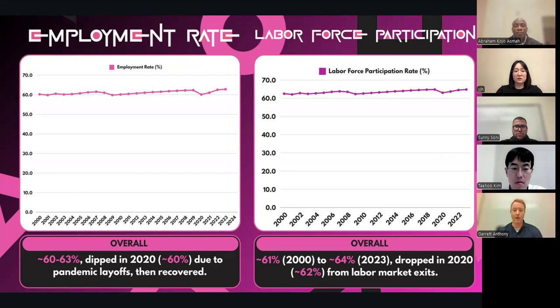There was an approximately 3% dip in 2020 due to COVID-19 in the employment rate, with a roughly 2% dip in labor force participation. These are largely the same in the macro setting, but it does show that of those who did lose their jobs, there wasn't as great a change in those seeking employment.